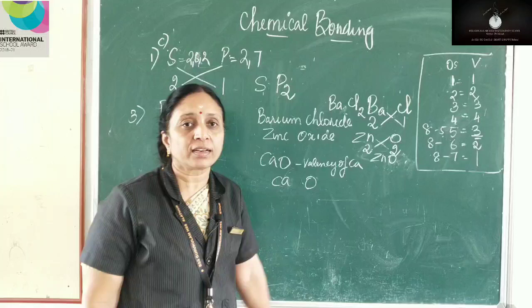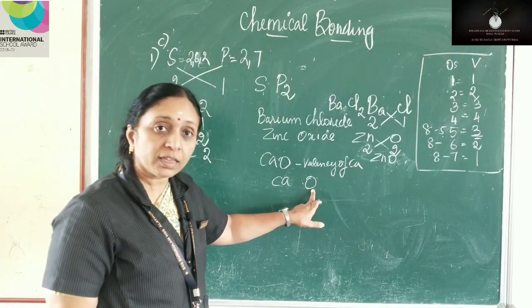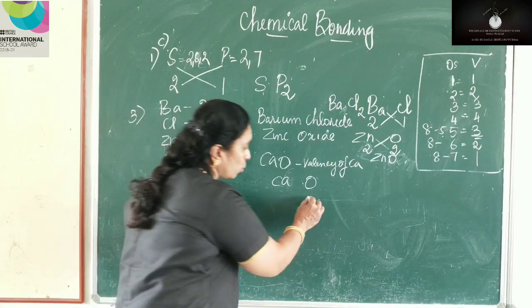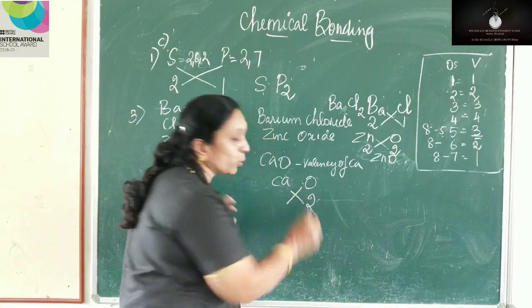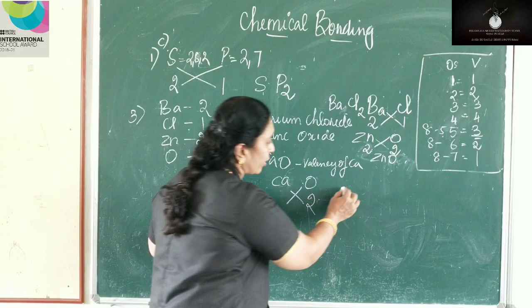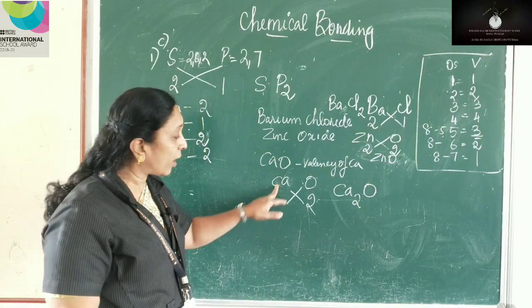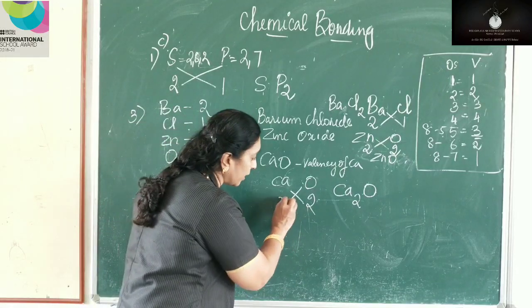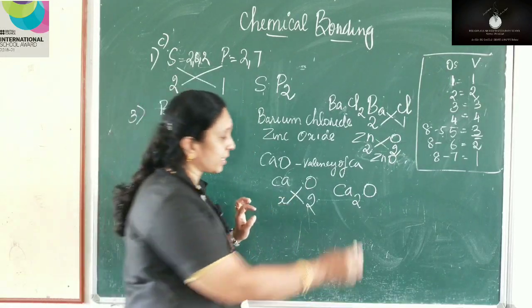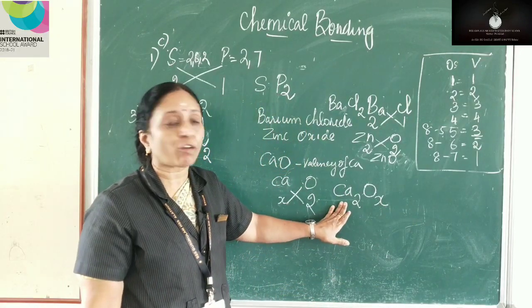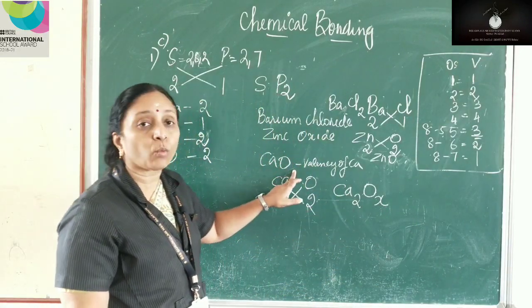Calcium, we don't have the valency here. But oxygen, yes, we do have the valency. What is the valency of oxygen? 2. So again, what should you do now? The same way, Ca2 and O. Since you don't have the valency of oxygen, we will write it here as X. Ca2 and X. But we already have the formula of calcium oxide, that is CaO.